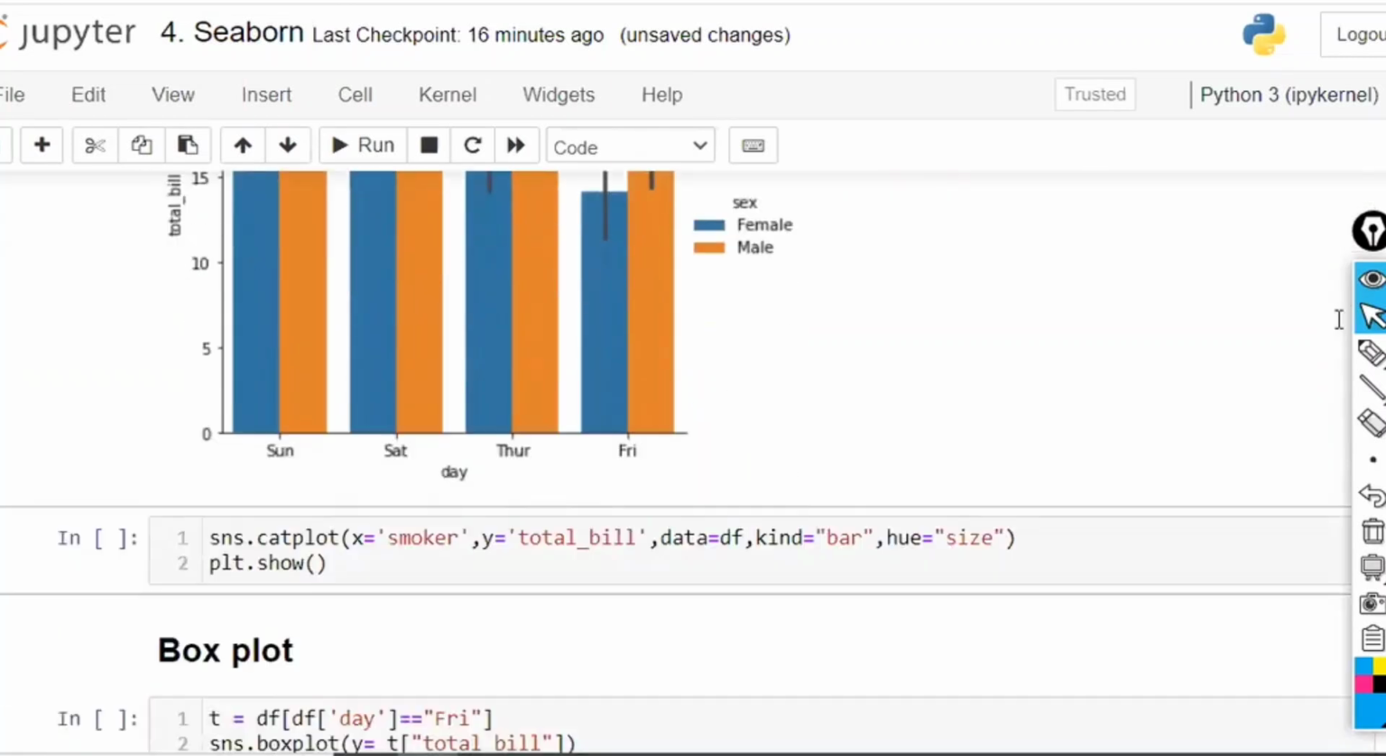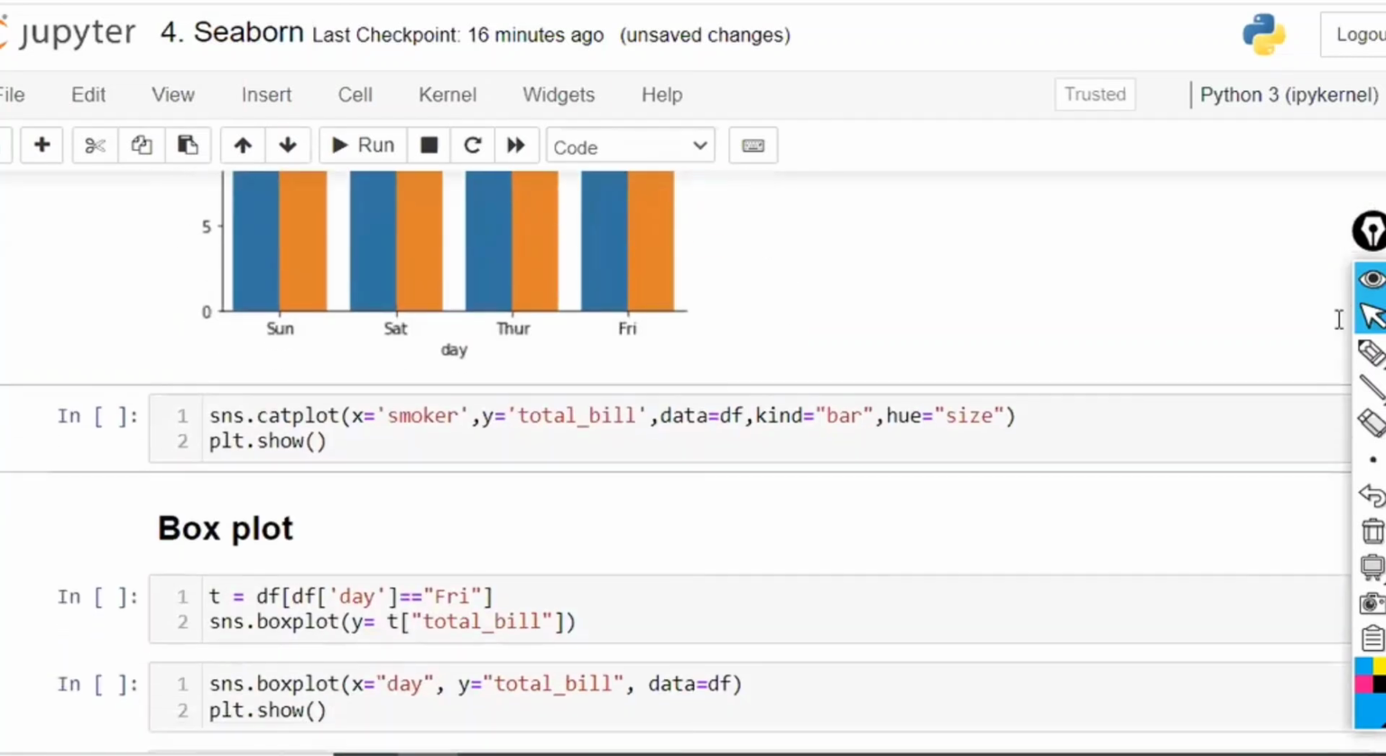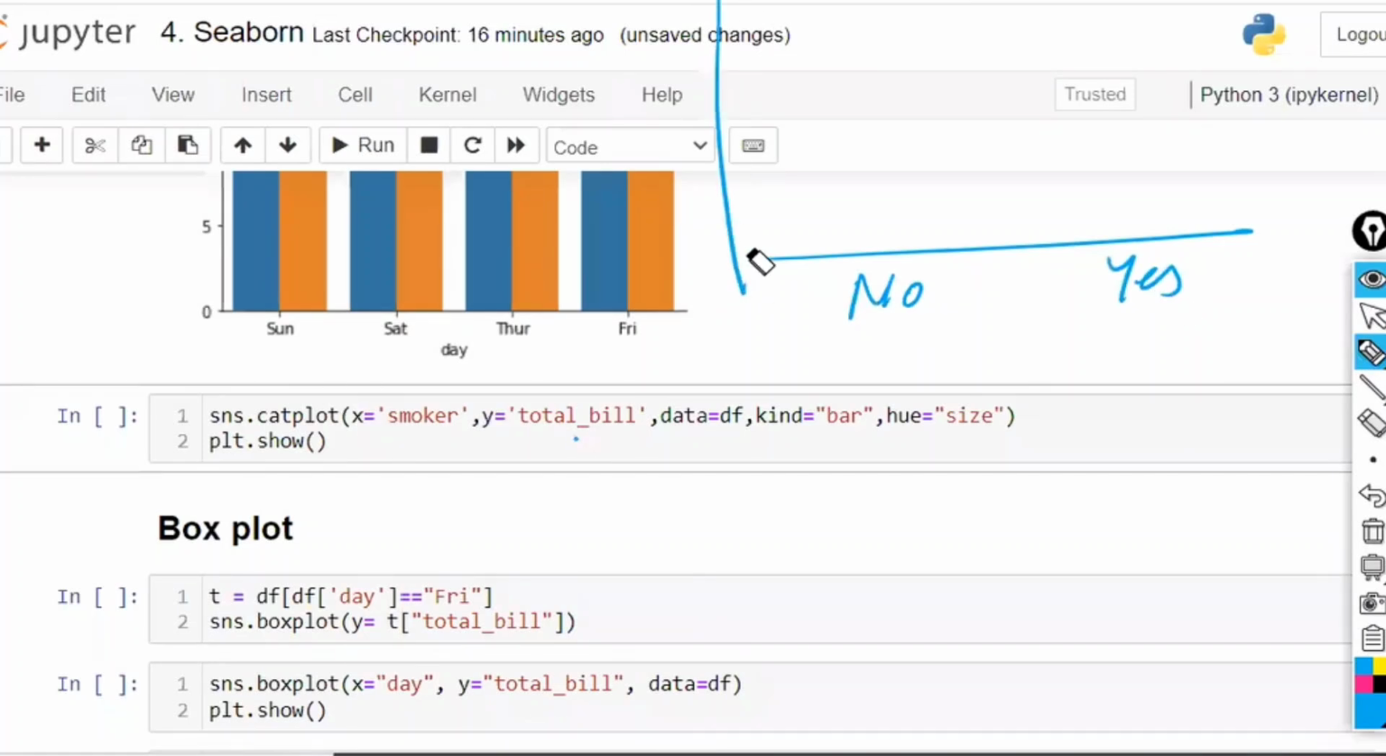Right? Now, catplot, where X is equal to smoker. What are you going to take on the X-axis? Smoker, either yes or no, two options. By default, the categories will be considered in alphabetical order, that is no and yes. Now, on the y-axis, you are going to consider total bill. Kind is equal to bar, and hue is equal to size.